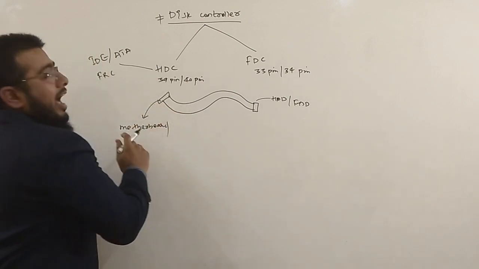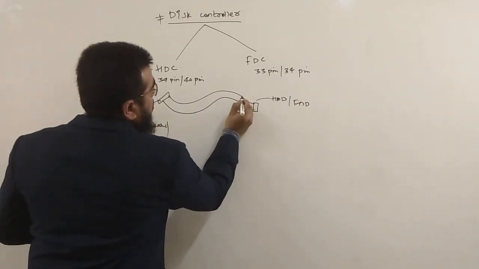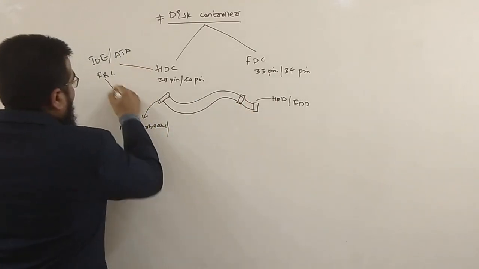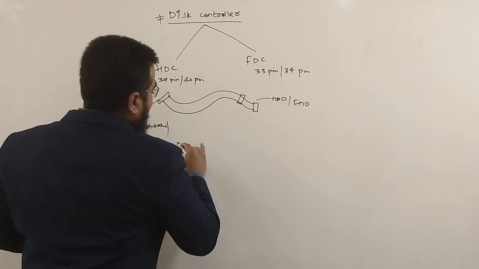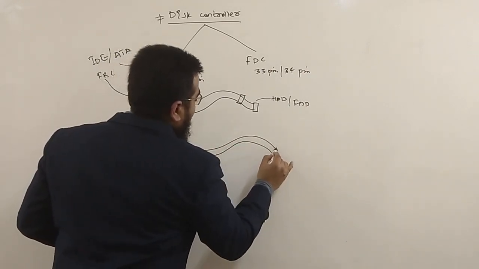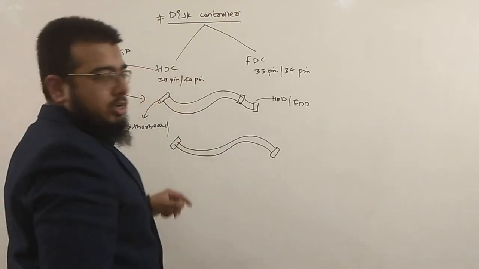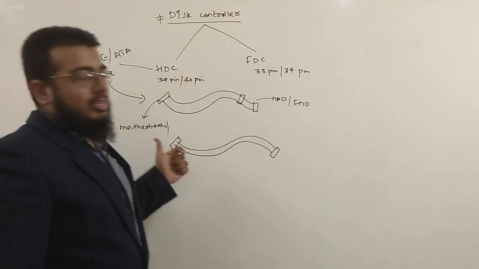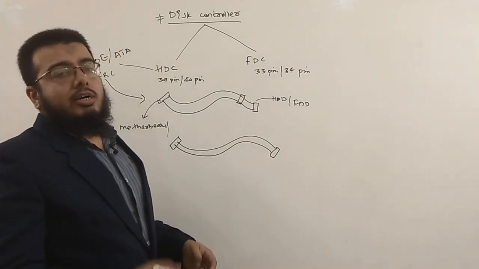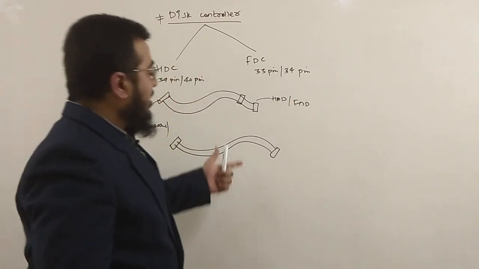Now, in the case of the IDE cable or the ATA cable, what happens? You will be finding two ports here, not one, two ports. That is your flat ribbon cable I am talking about. If you take into consideration the SATA cable, SATA will be a very thin cable which has only two ends. One end goes to the motherboard and the second end will be connected to the device. The device will include the CD-ROM or a CD writer, DVD writer, or any other hard disk.